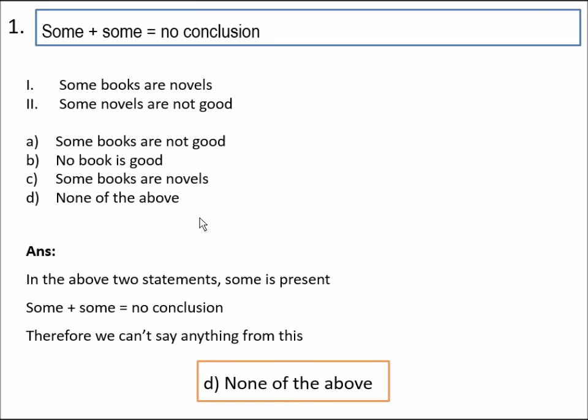So you can directly say no conclusion when both statements start with some, because they have mentioned only some books are novels and some novels are not good. You can't say all books are novels or all books are not novels, and all novels are good or all novels are not good. So we can't predict anything.